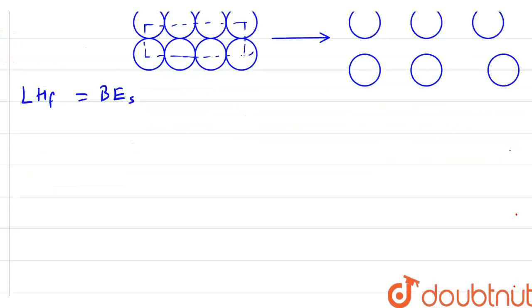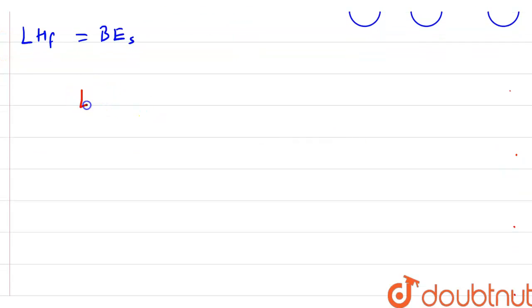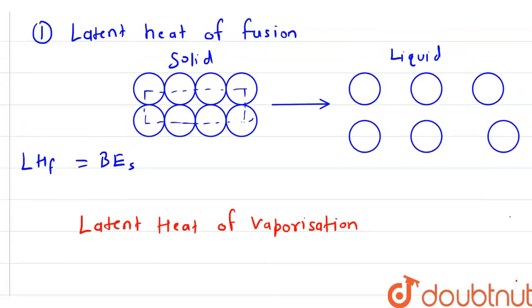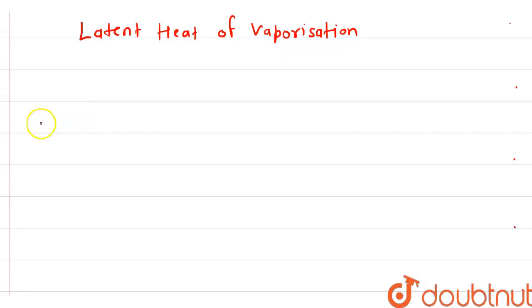Now we talk about the latent heat of vaporization. In this case liquid converts into gas or vapor.